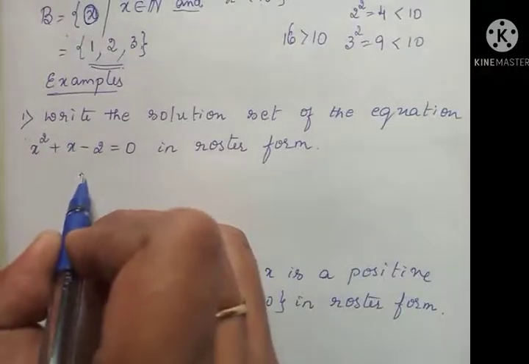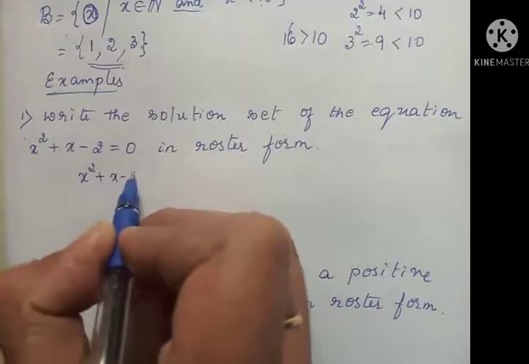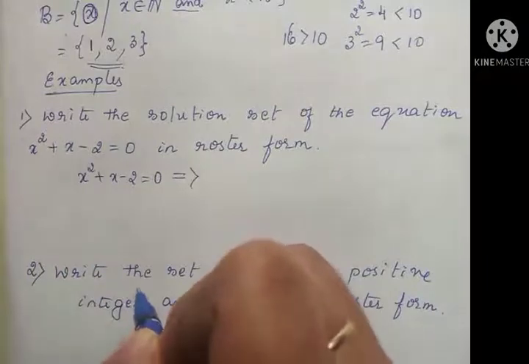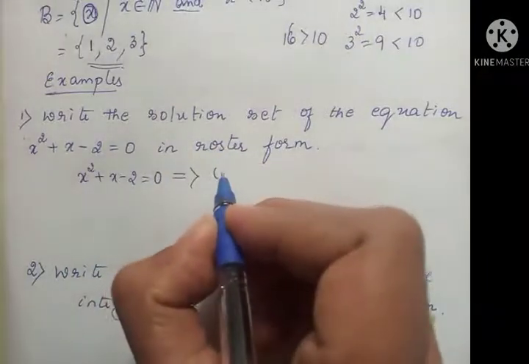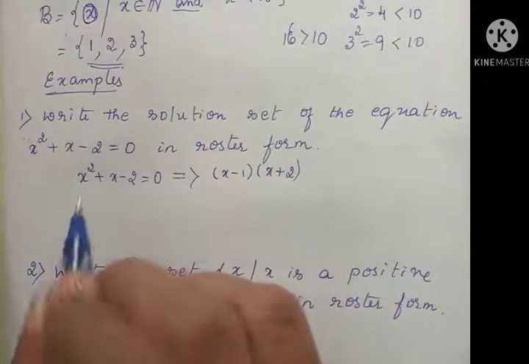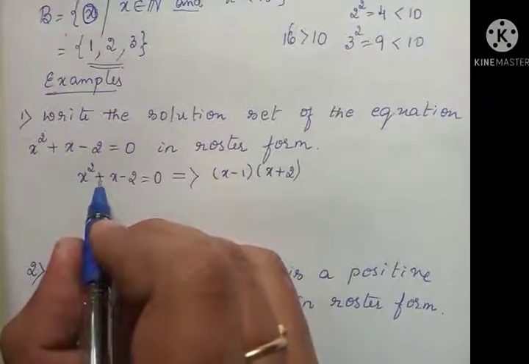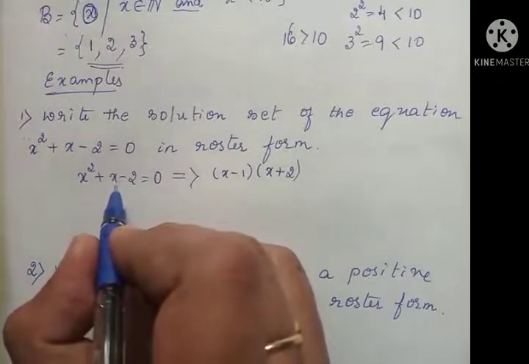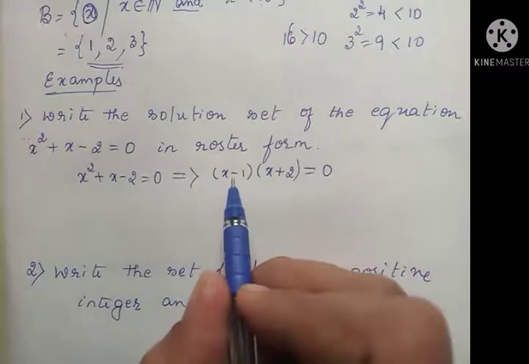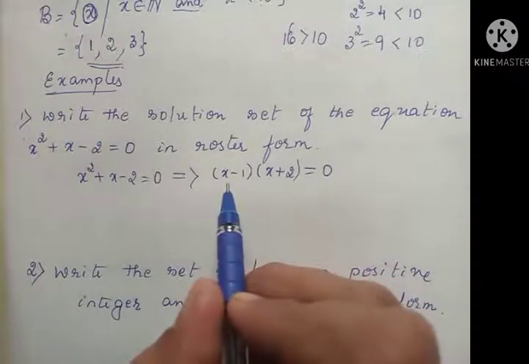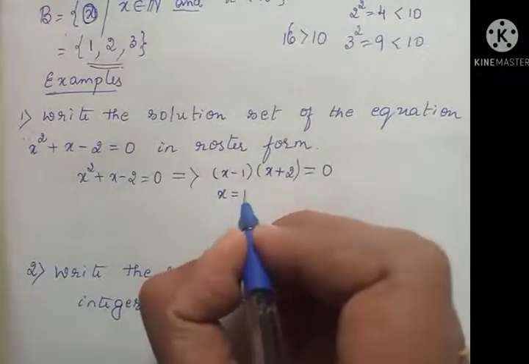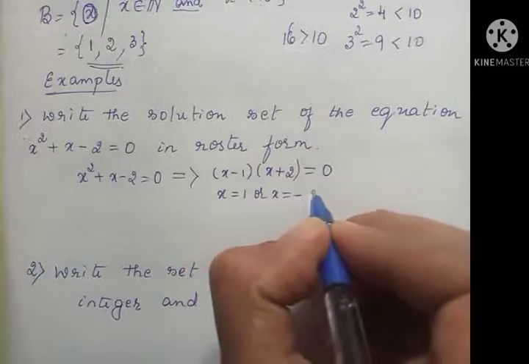So we'll take this equation, x square plus x minus 2 equal to 0. You know that we can factorize this. What is the factorization? X minus 1 and x plus 2. The sum of the two numbers is plus 1 and the product of the two numbers should be minus 2. So this is equal to 0. A into B equal to 0, then either A is equal to 0 or B is equal to 0, which implies x equal to 1 or x equal to minus 2.